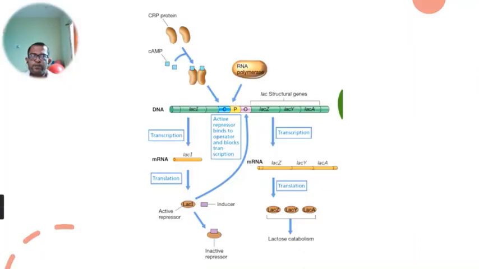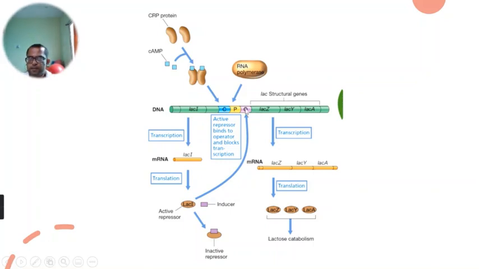So you can observe this. This is the figure. This is a CRP protein which binds to the cyclic AMP, and this is the site where this CRP protein binds and enhances. But there is also a condition that lactose should be present along with glucose. When the concentration of glucose falls, then there is an increase in cyclic AMP. The cyclic AMP binds to the CRP protein, and this complex then gets bound to this activator binding site.